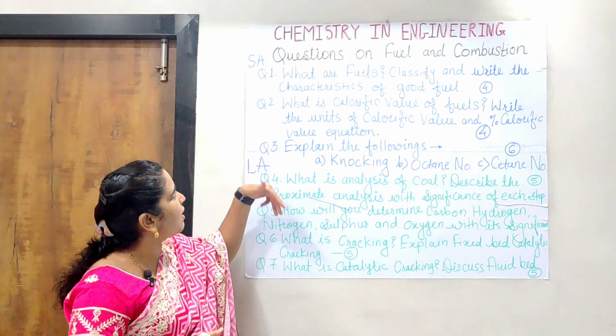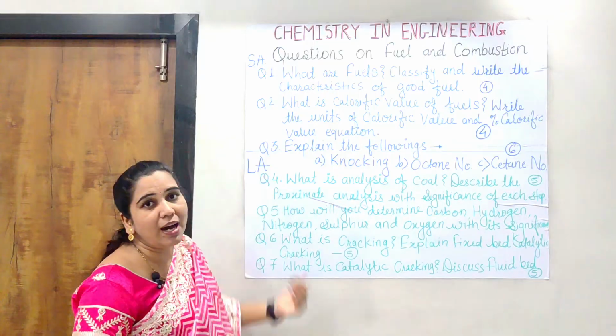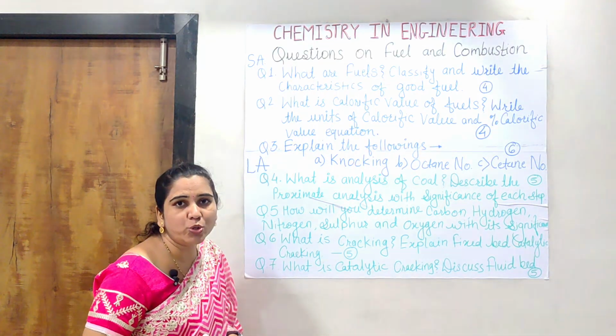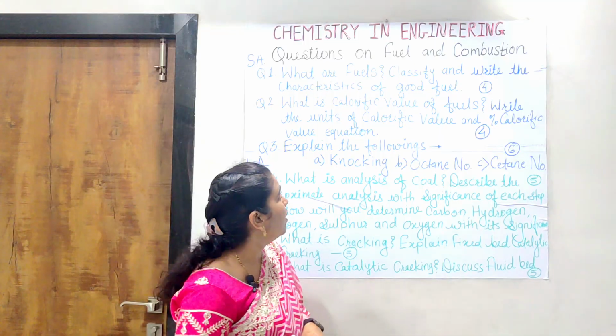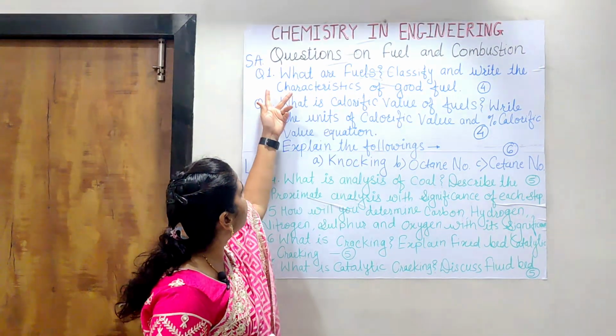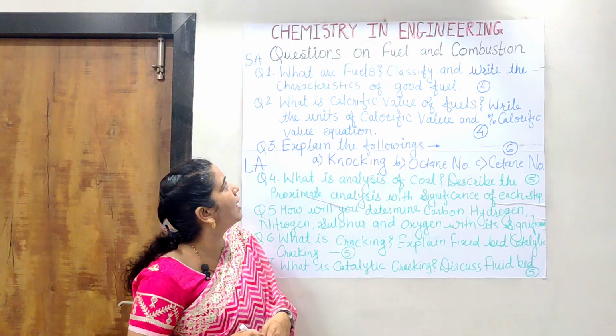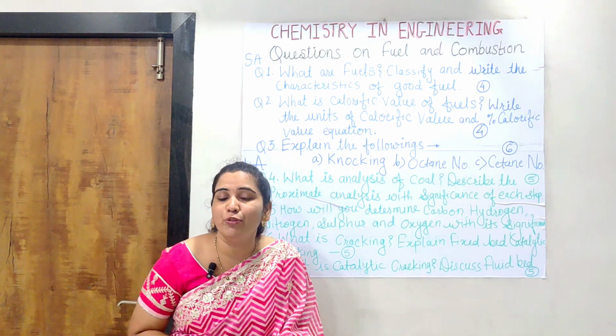Here you can see its bifurcation, that the first 3 questions are short answer questions, while the remaining 4 questions are long answer questions. In this, you can see that the first question is, what are fuels? Classify and write the characteristics of a good fuel.